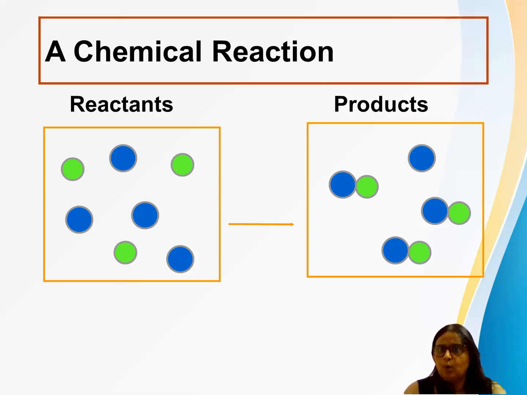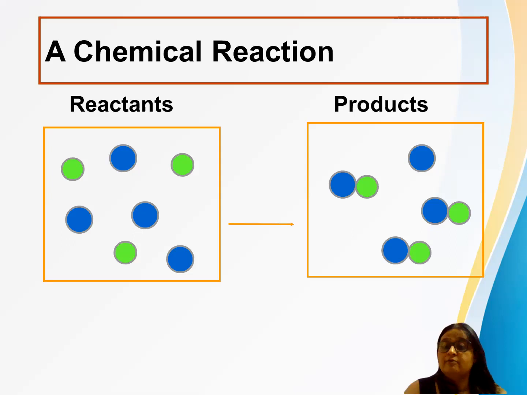That is milk, water. Then you can say sugar, and tea leaves and ginger, and whatever the thing you want to add to make it more tasty for your loved ones. So that is a reactant. And when you keep it on the gas stove, you make it on, and what happens? It boils and mixes up. So new product is formed. What is a new product? That is the tea which you are serving to your loved one.